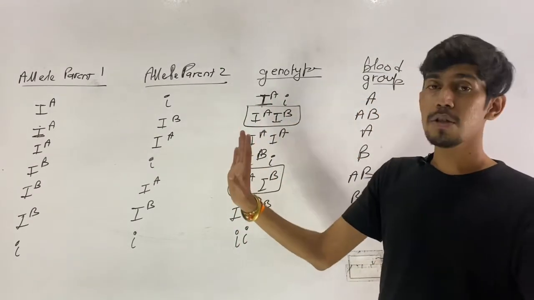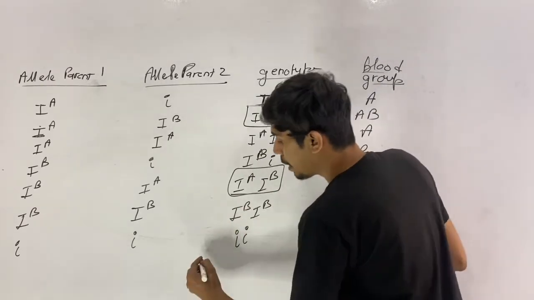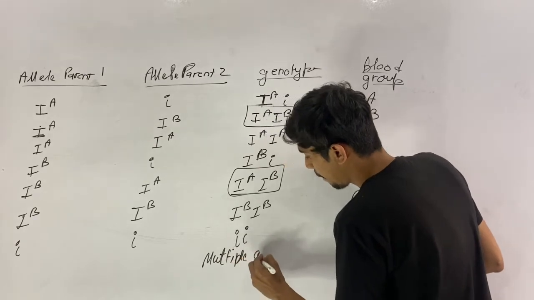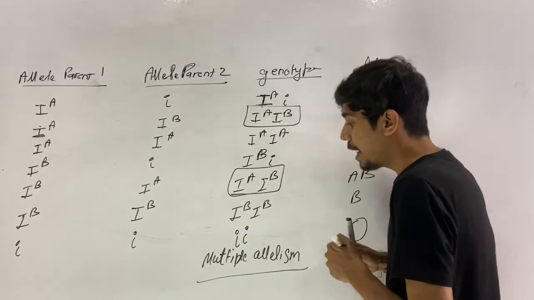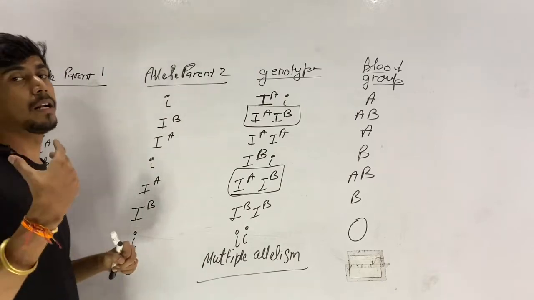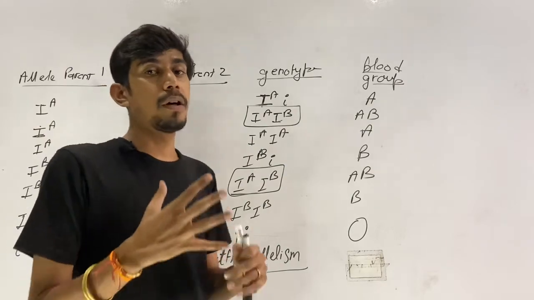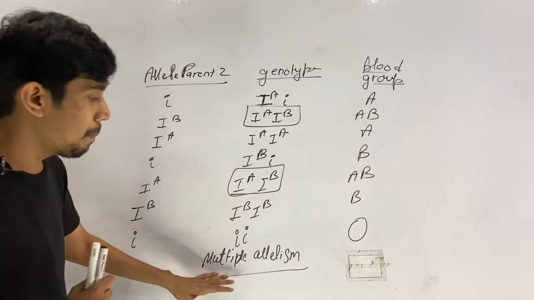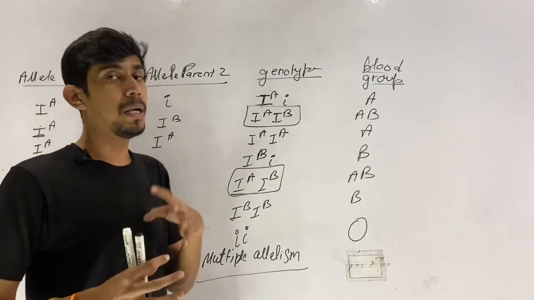Okay, this is also a very good example of multiple allelism. What does multiple allelism mean? When more than two alleles are responsible for controlling one character, causing the different phenotypes in a particular character, then it is known as multiple allelism. So this ABO blood group system is a good example of multiple allelism.